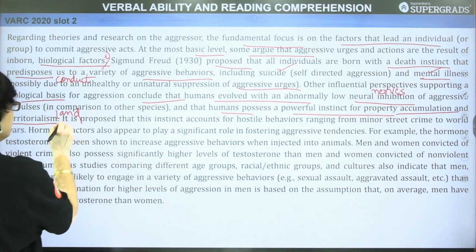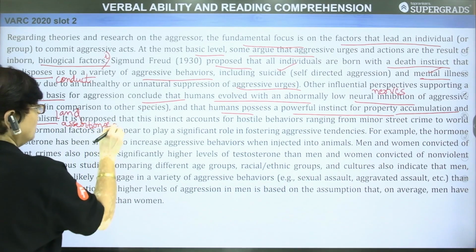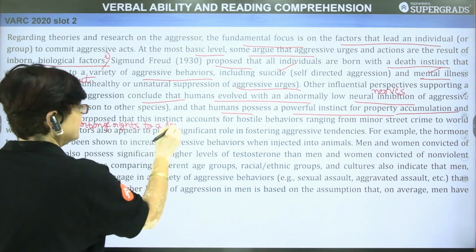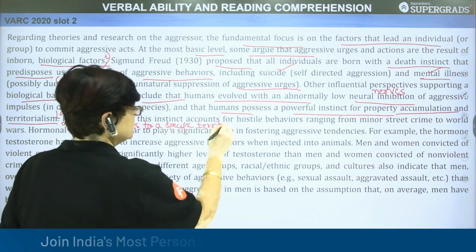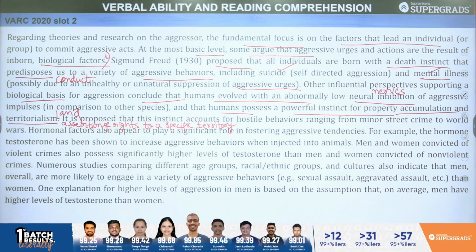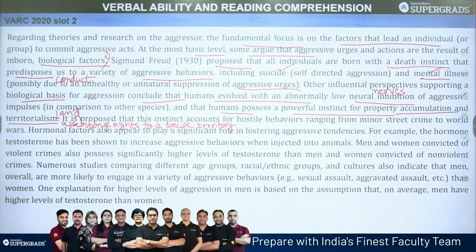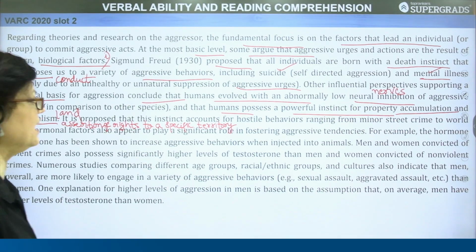This talks about the assertion of rights to a particular, to a specific territory. So once again, we read this sentence. What does it mean? Other influential perspectives supporting a biological basis for aggression conclude that humans evolved with an abnormally low neural inhibition of aggressive impulses and that humans possess a powerful instinct for property accumulation and territorialism. It is proposed that this instinct accounts for hostile behaviors.